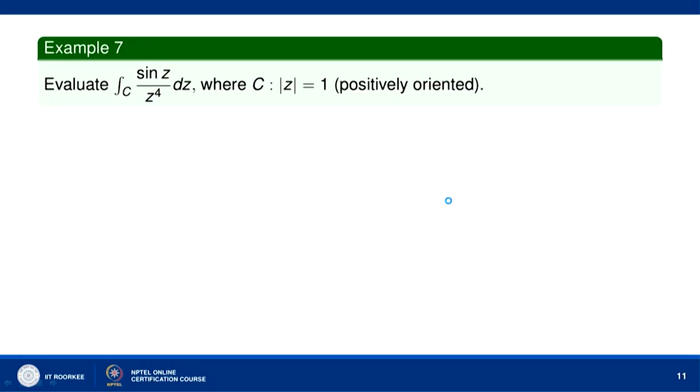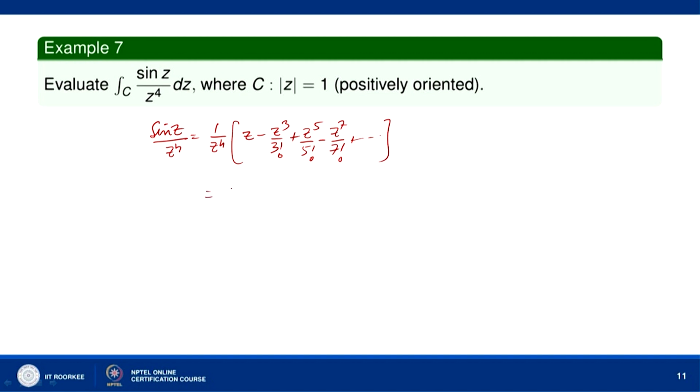Now, let us take one more example, say the integral over C of sin z over z to the power 4 dz. You can see that sin z over z to the power 4 can be expressed as 1 over z to the power 4 times the expansion of sin z, z minus z cube by 3 factorial, z to the 5 by 5 factorial, and so on.